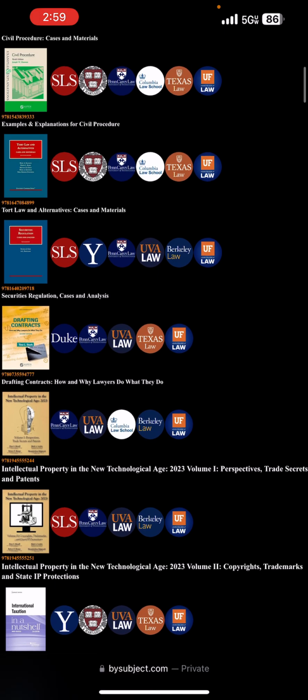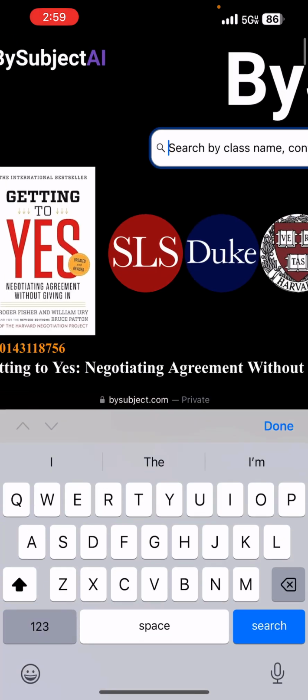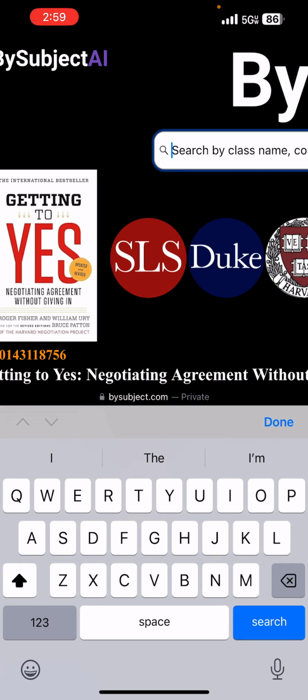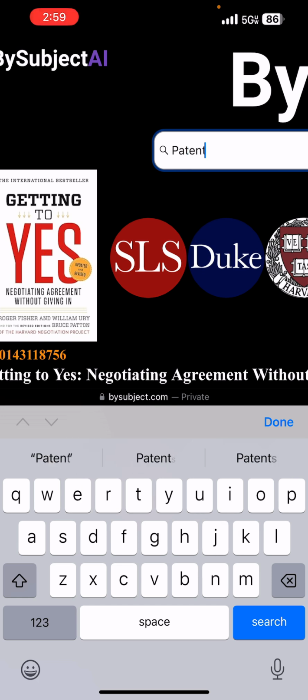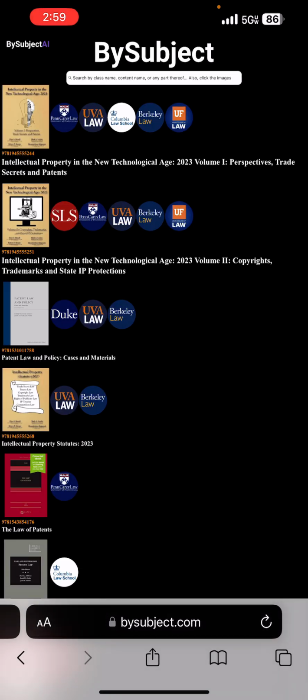Another interesting search is maybe the user is interested in patents, and if the user types in patent, then all contents that have patent in the content name are identified, and contents that are required or recommended by a class that has patent in the class name are also identified.